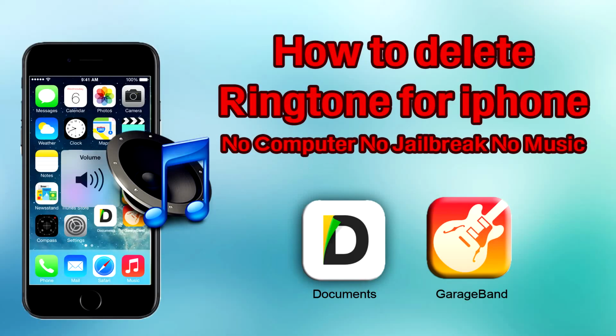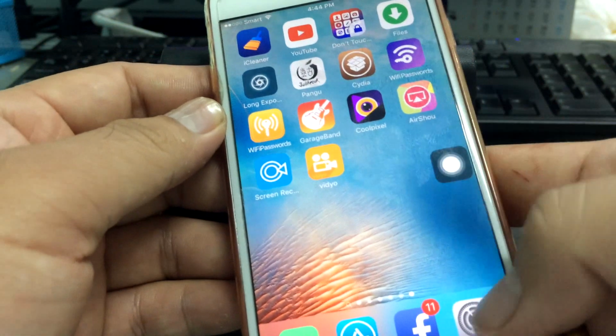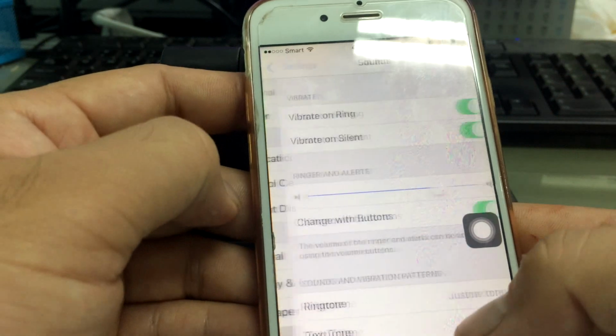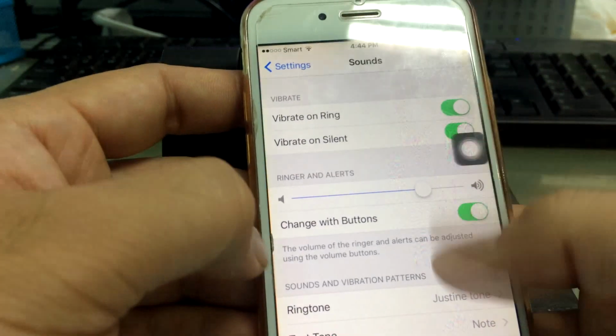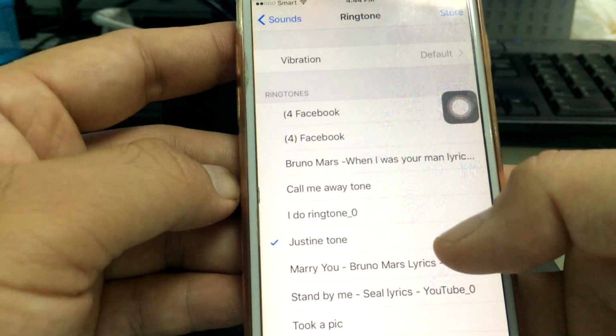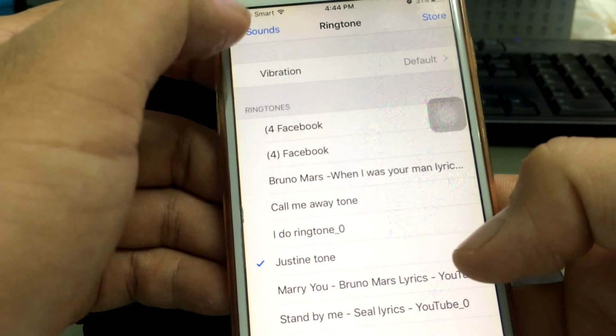Now I want to show you how to delete a ringtone. First go to Settings and see the ringtone that you want to delete. Sound and Ringtone. Now I want to delete the testing tone.